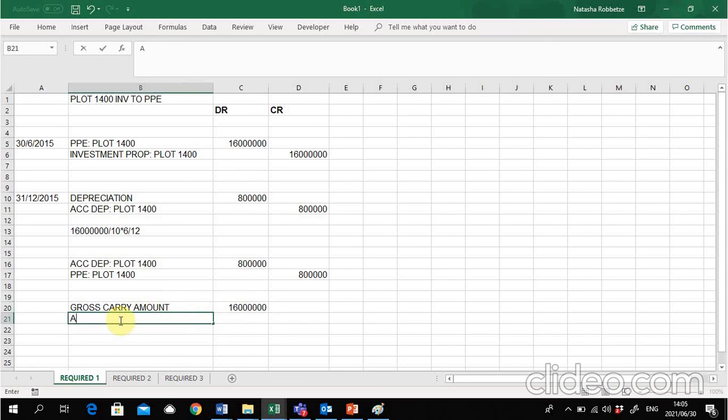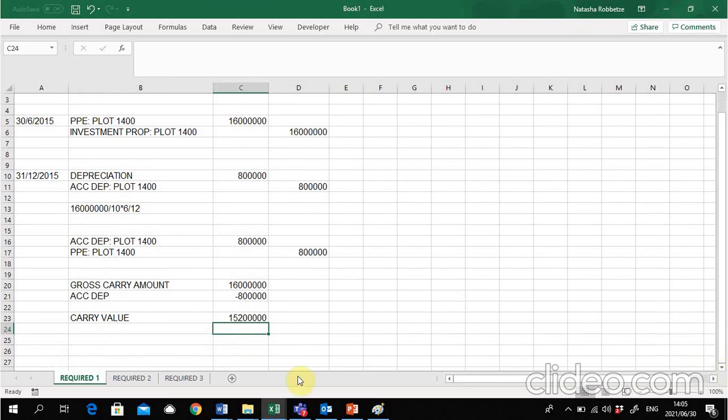Then we had some accumulated depreciation, which is 800,000. So that left us with a carry amount of the difference between the two, which is 15,200,000.